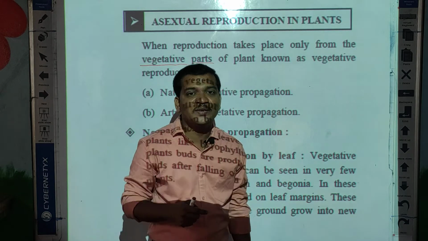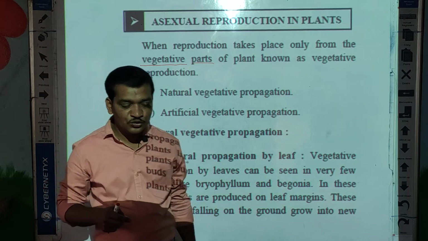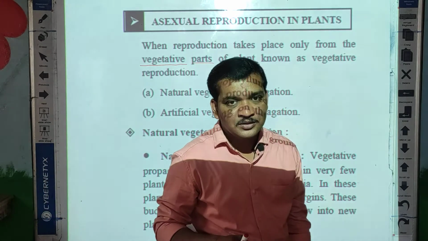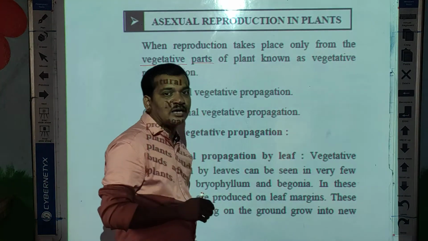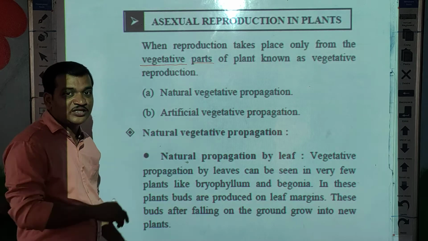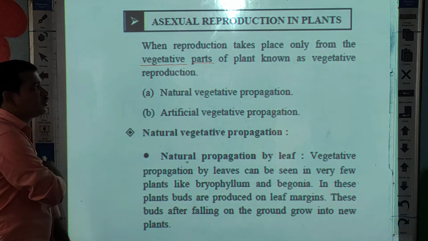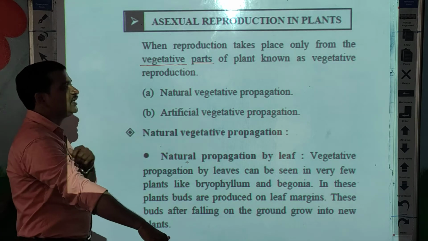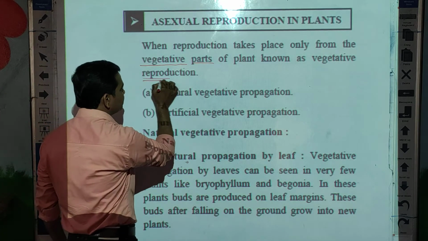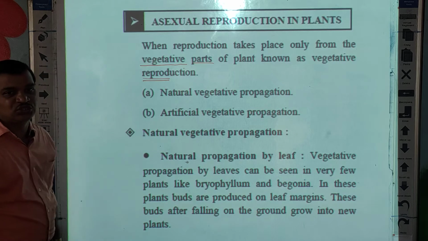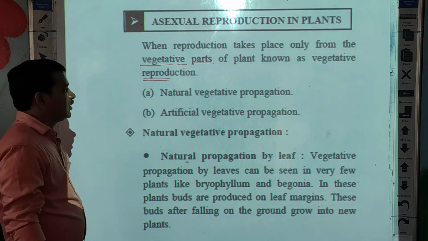So this is called reproduction. It means we used the stem, the vegetative part of the plant, to grow a new individual. This kind of reproduction is called vegetative reproduction. Understood, students?